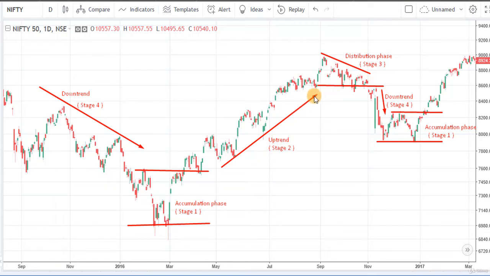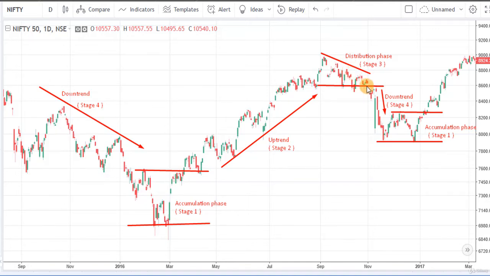After stage 2, stage 3 is here and that is also a consolidation phase. In this stage, the market ends its great bull run and again starts consolidating or slowly drifts downward. This stage is very similar but opposite to stage 1. Here buyers and sellers move in equilibrium and this is a period to get ready for the next stage. This stage is a consolidation phase after an uptrend. It can be an accumulation phase or a distribution phase.